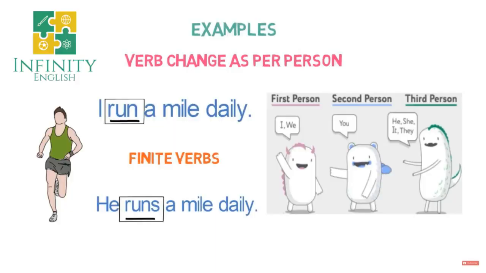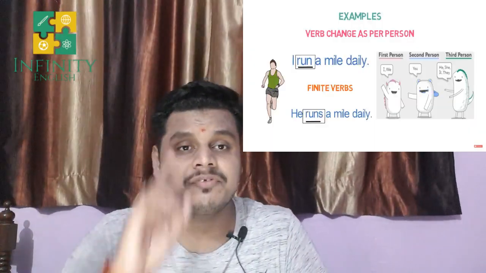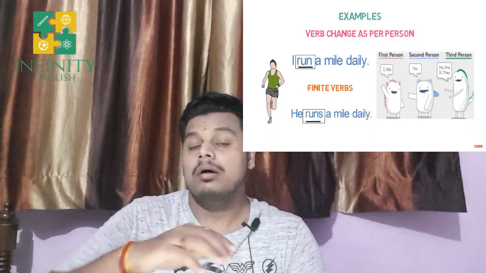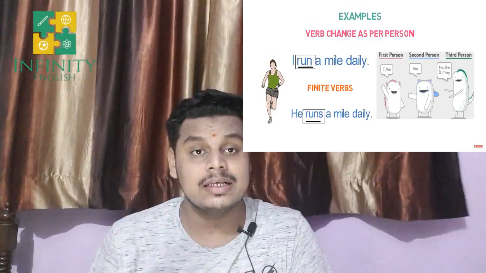Proceeding now, we'll be talking about the person. Now first person, second person, third person. What are these persons? You may refer here for better understanding. Now I take a sentence: I run a mile daily. Now this is I. We talk about this as first person. So we all know, on the other hand, there is an exception. I think you all have remembered that with a singular subject we use s or es with the verb, and with plural we don't use s or es.